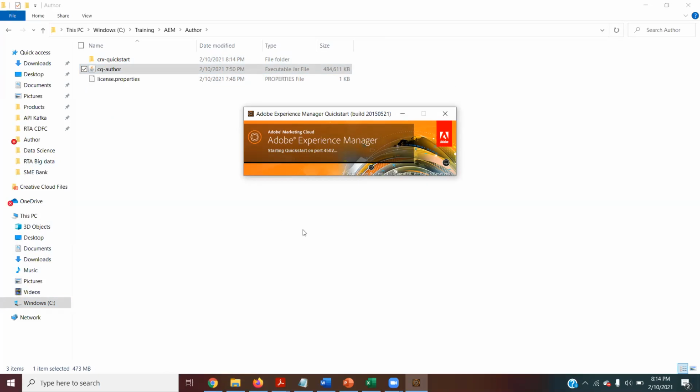Most of the time, the welcome screen opens automatically as soon as the author starts. But if it does not, once you see the on button, you can open the browser and go to the localhost 4502/welcome. And then in the login screen, you have to give the username as admin and password as admin. Okay. So I can stop sharing now, right? Yeah. Okay. Thank you.